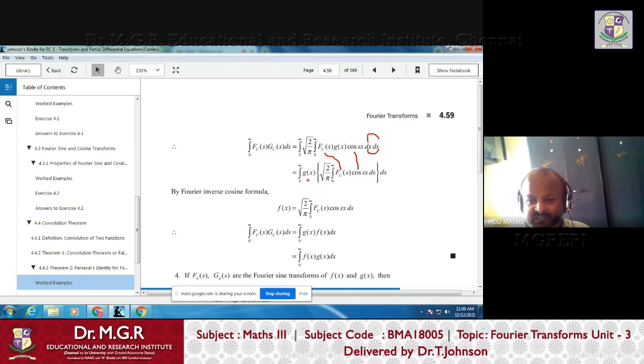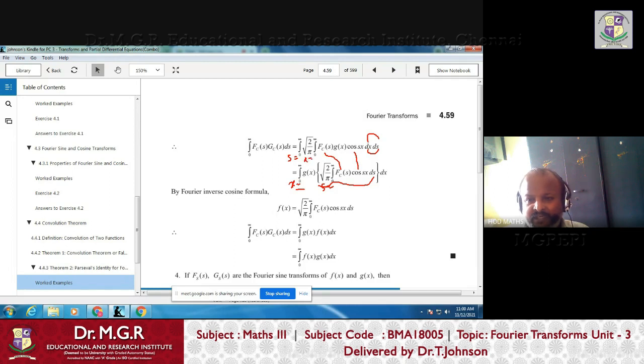So g of x is this, right? Here you take g of x outside and take f of s inside. Similarly, ds inside, dx outside, and automatically all the functions of s come inside, and only functions of x are outside the inner integral, but still inside the outer integral. Say this is now a function of x varying from 0 to infinity, and now this is s varying from 0 to infinity. Previously s was outside, x was inside.